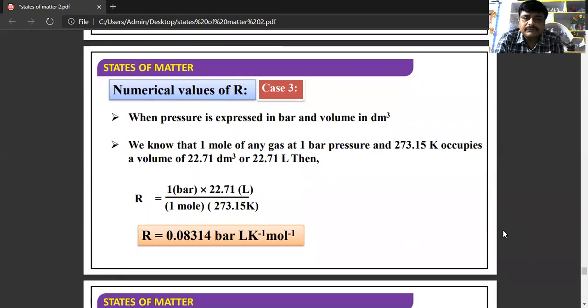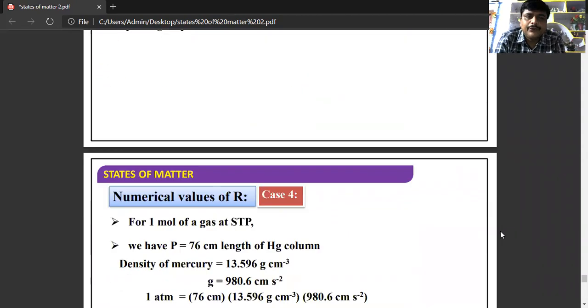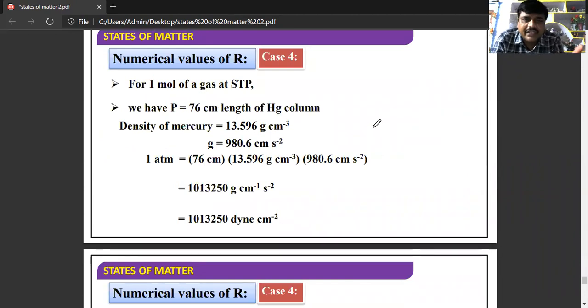Next, when pressure is expressed in bar and volume is expressed in decimeter cube, R is equal to 0.08314 bar liter per Kelvin per mole. So these are the different units of R. In the fourth case, when we are expressing the pressure as 76 centimeters of mercury column, the numerical value is 1013.